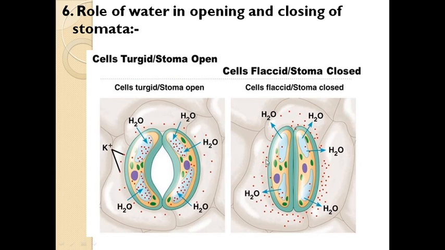Okay, then in the second case I am focusing on the stomata close condition. If in a guard cell the potassium ion concentration is more, while in a subsidiary cell the potassium ion concentration is less, then a potential difference is created.